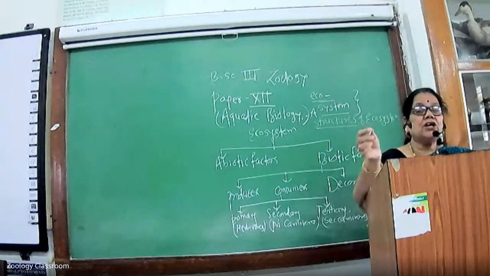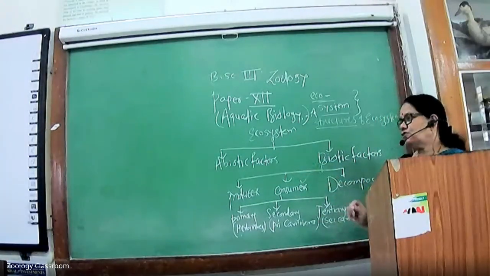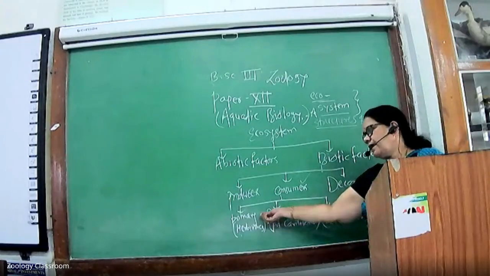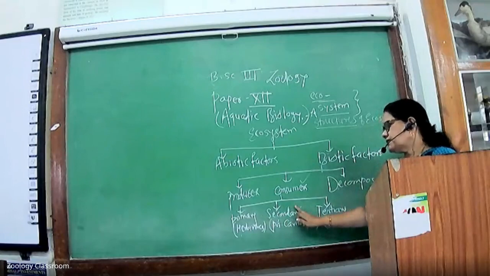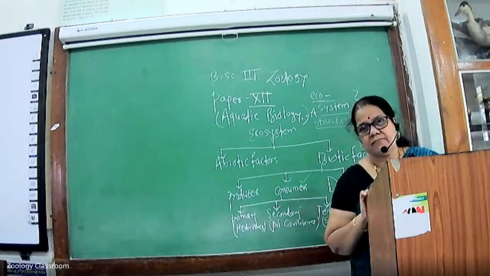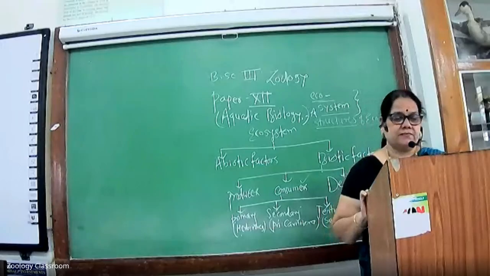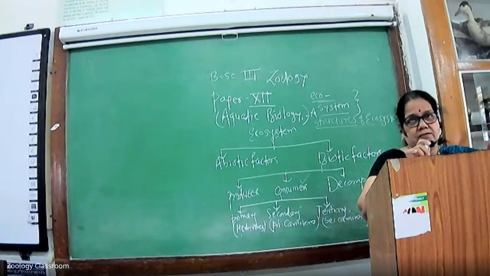The second point is the consumers. The consumers are divided into three types: primary consumers, secondary consumers, and tertiary consumers. What is the meaning of consumers?